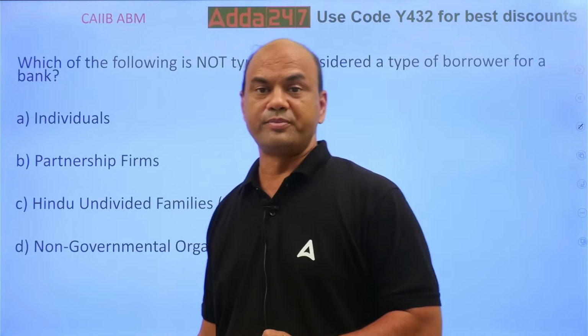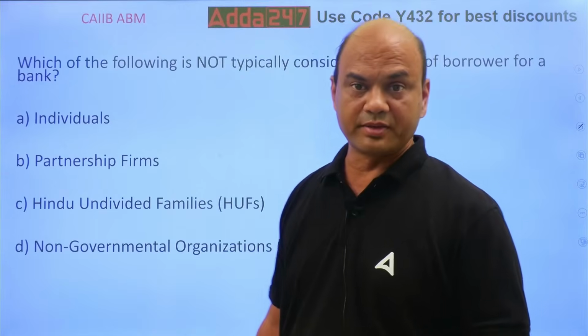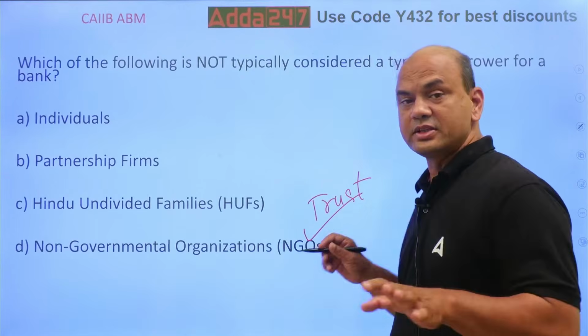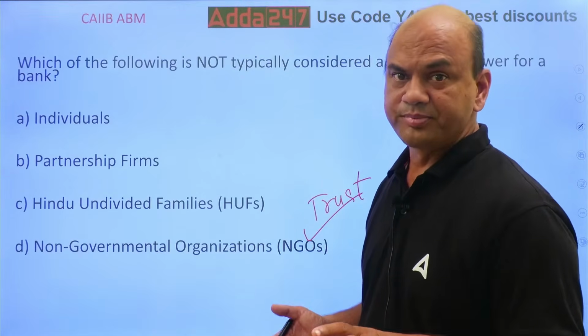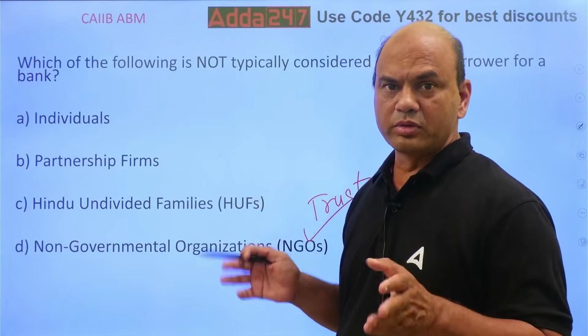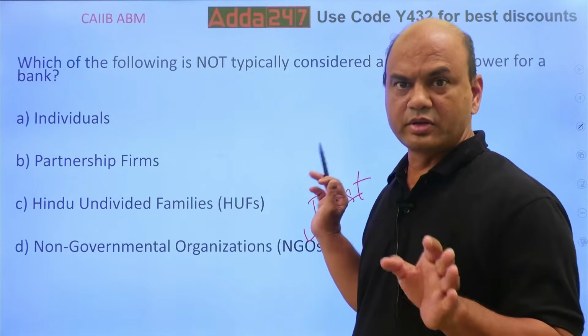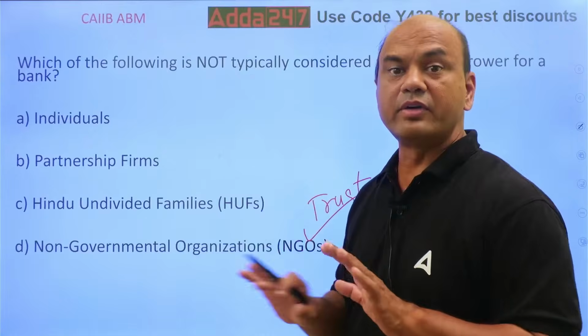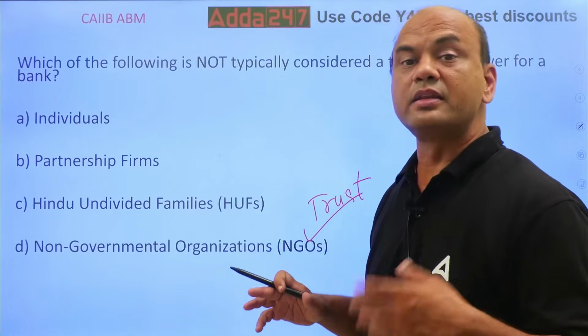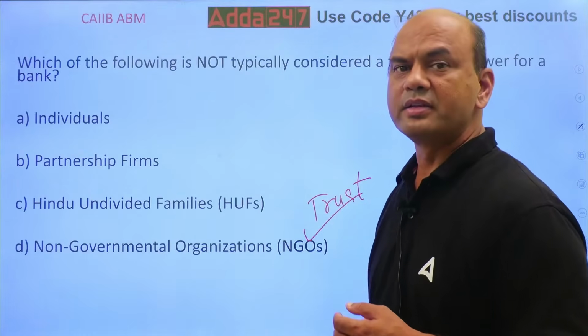Let me also see the example of cooperative society. That also generally does not borrow. If you go by rule, any of these can borrow. It's not that they will never ever borrow. They can borrow, but generally they are not seen as borrowers. Even cooperative societies. Why? The reason?